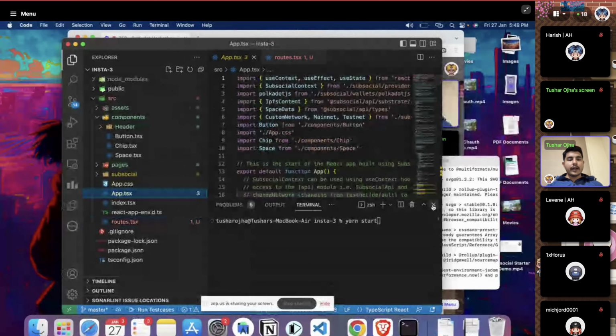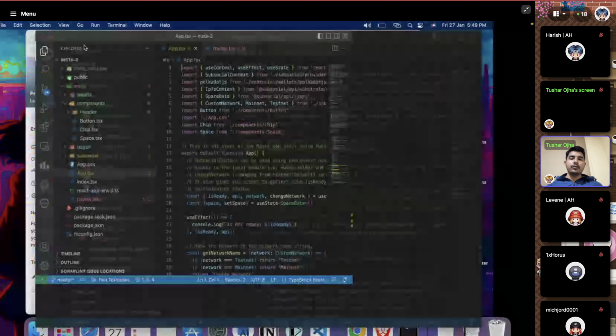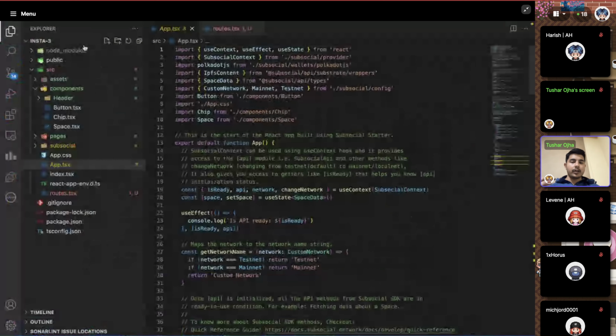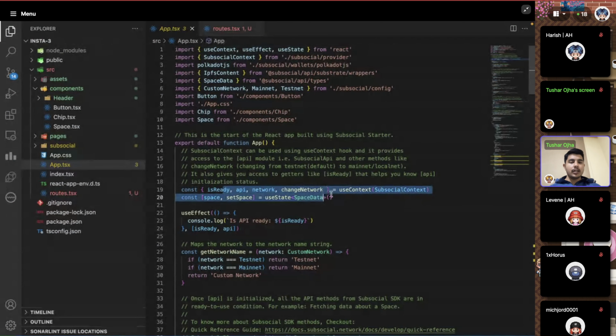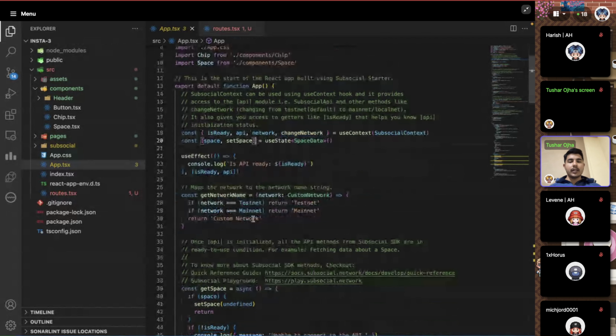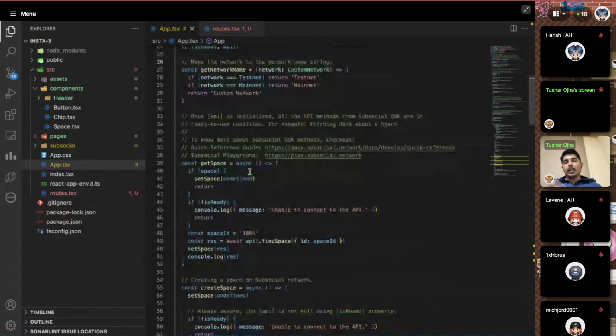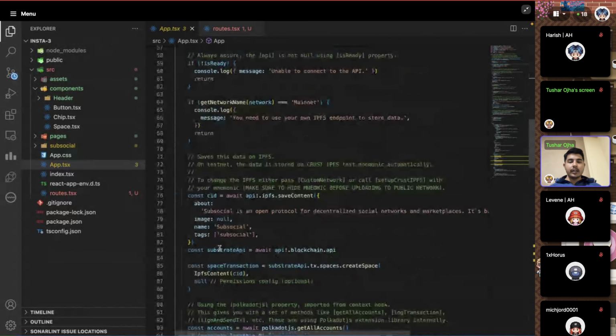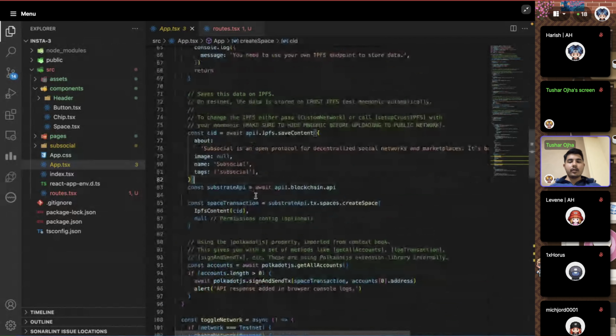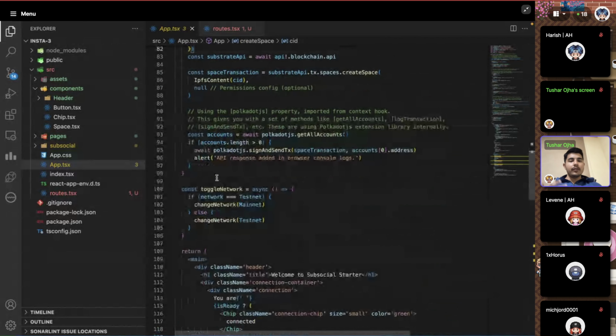Whenever you create a new starter app, you will get a lot of documentation and code on how you can fetch. If you see in this, we got this context, and we'll get whether the API is ready, what the current network is, are we on testnet or mainnet, if you want to change that network, to create that space, and how you get the network name. And a couple of methods are available already for us to create content and save content. Tons of things are there, but we don't need all of these at this point of time.